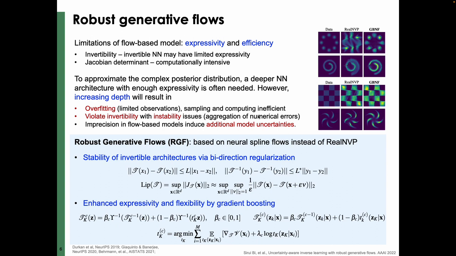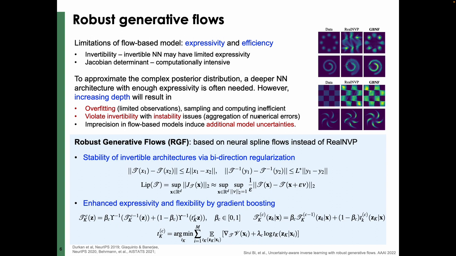In addition, the change of variable theorem needs to calculate the Jacobian determinant, which is often computationally intensive. Therefore, designing an efficient architecture is also very necessary. More importantly, when a flow-based model approximates a complex posterior distribution, we may use a deeper neural network architecture. However, increasing depth will probably bring additional challenges like overfitting, instability, and additional model uncertainties.